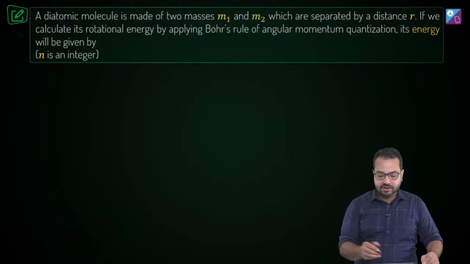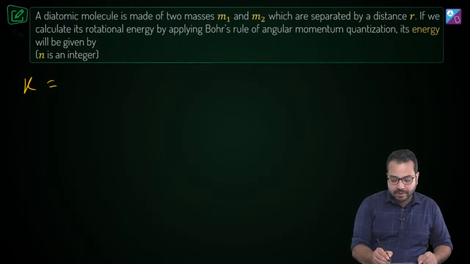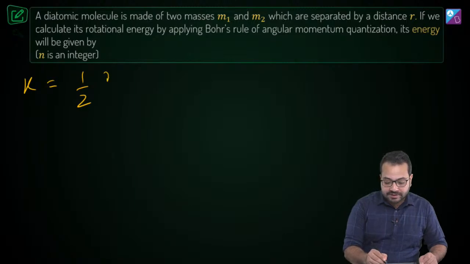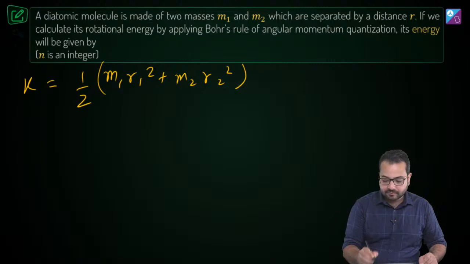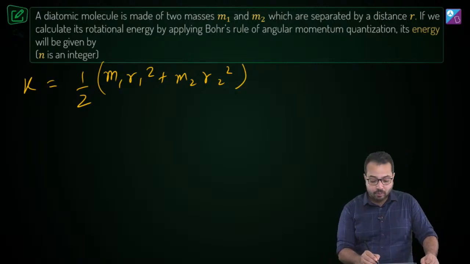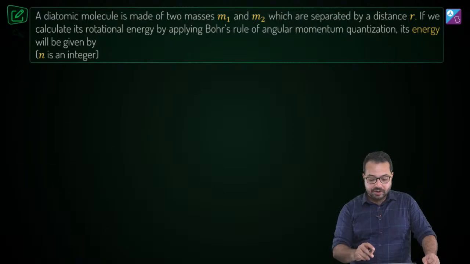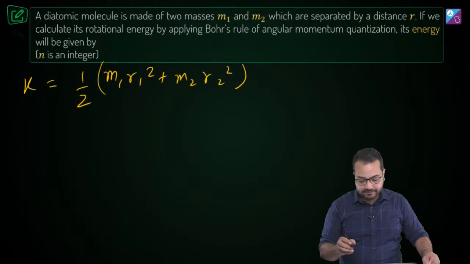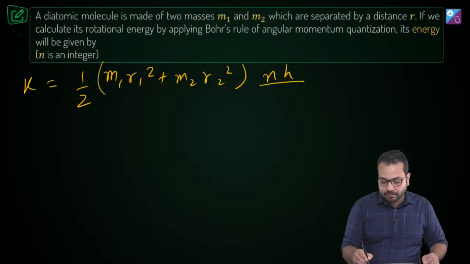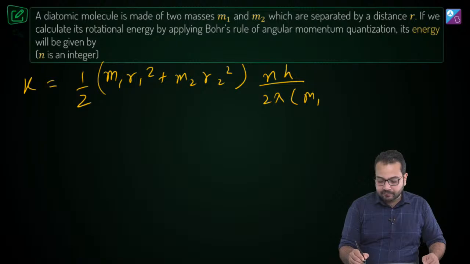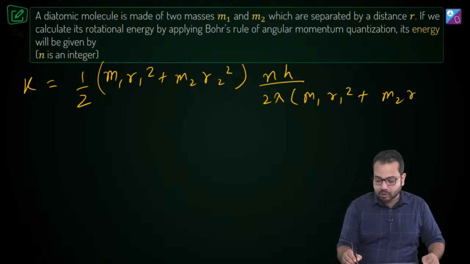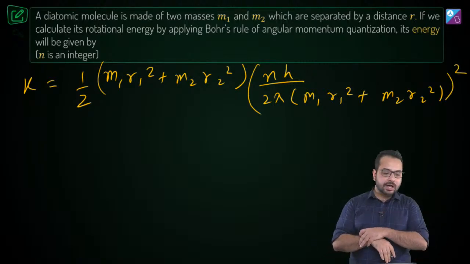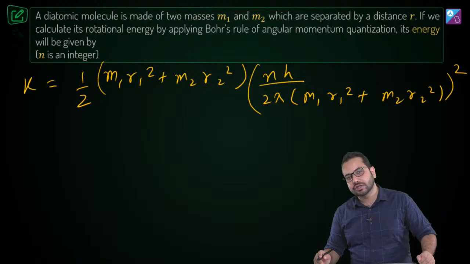Now this omega we can substitute over here and find out what is the rotational kinetic energy. So let's do that. So the kinetic energy is going to become half into ICM. What is ICM? m1 r1 square plus m2 r2 square into omega square. Now what is omega over here? Omega over here is nh upon 2 pi divided by m1 r1 square plus m2 r2 square. So this is going to become nh upon 2 pi, then m1 r1 square plus m2 r2 square, and the square of this. Is that correct? So this is how I have figured out what is the kinetic energy. Is there any problem?